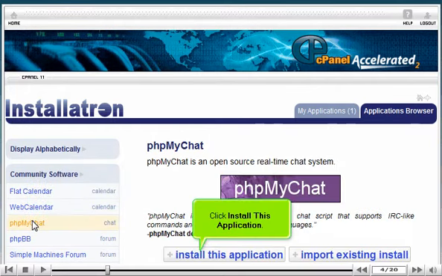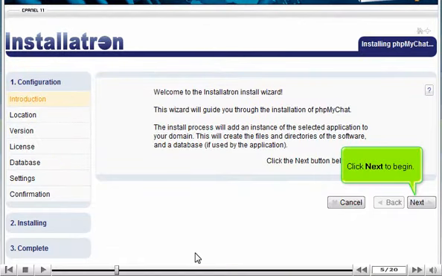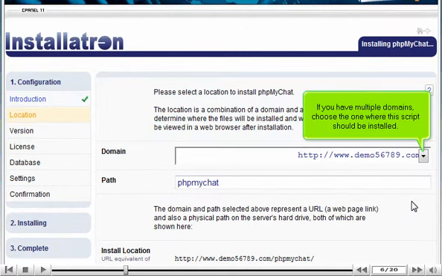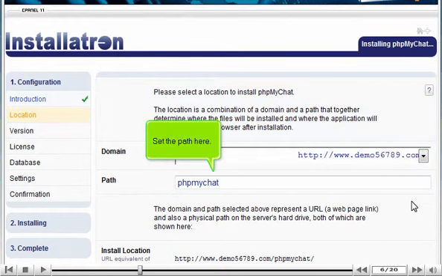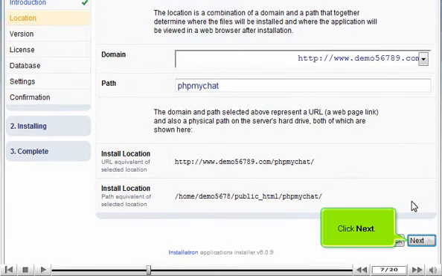Click Install this application. Click Next to begin. If you have multiple domains, choose the one where this script should be installed. Set the path here. Click Next.